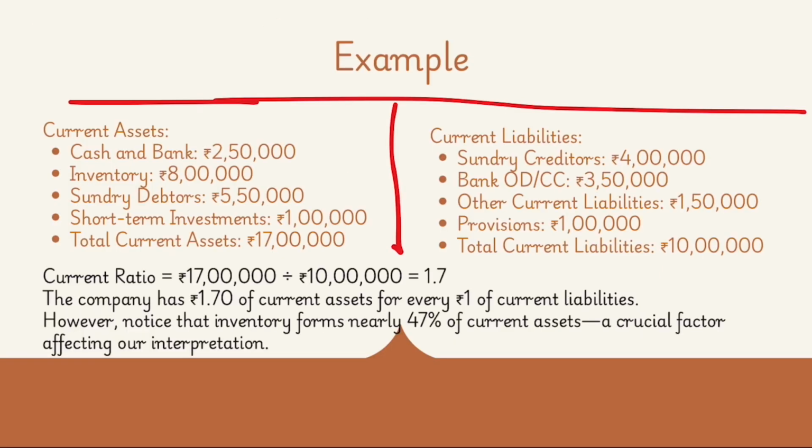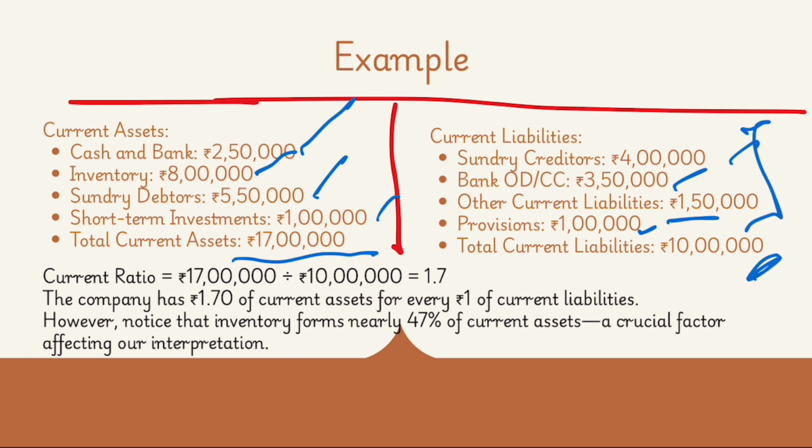Now let's take an example. Current assets of a company: cash and bank balance is, suppose, 2.5, inventory of 8 lakhs, sundry debtors of 5.50, and short term investment of 1 lakh. Now the total current asset is 17 lakh. Similarly, we look at current liabilities. Sundry creditors 4 lakh, bank OD/CC is 3.5, other current liabilities 1.5, provisions are 1 lakh. Now when you do the total, it's 10 lakh.